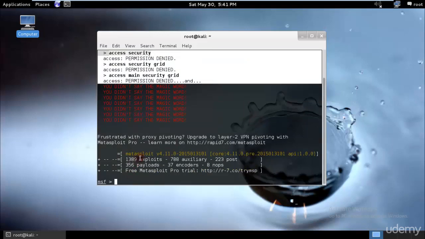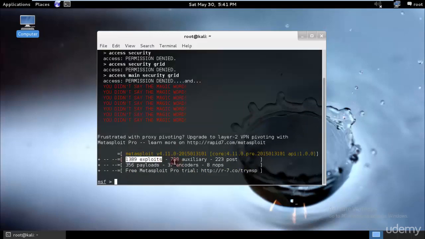As you can see, we have 1389 exploits, 788 auxiliary, 356 payloads, 37 encoders, 8 NOPs, and 223 posts over here. And when I say post, it is not our Facebook post, it is the post exploit that we would use after hacking into a PC.